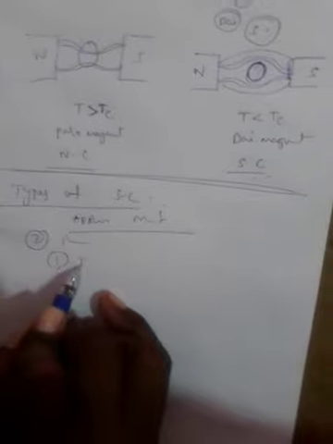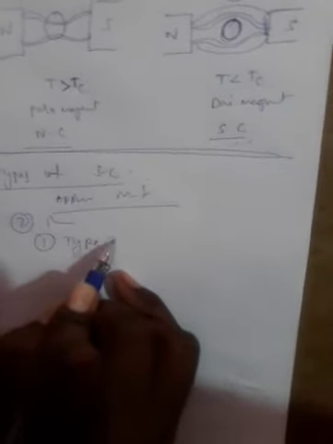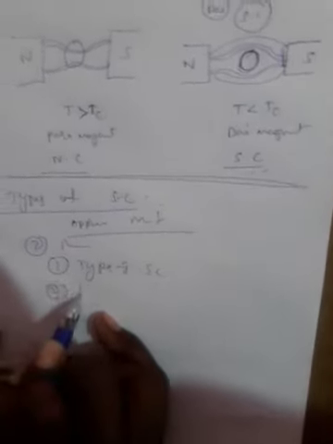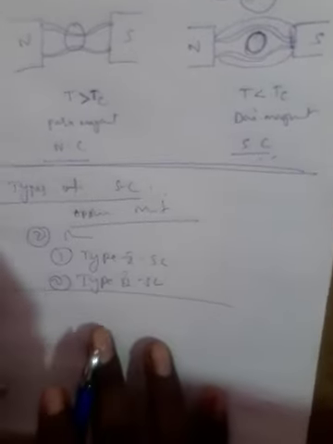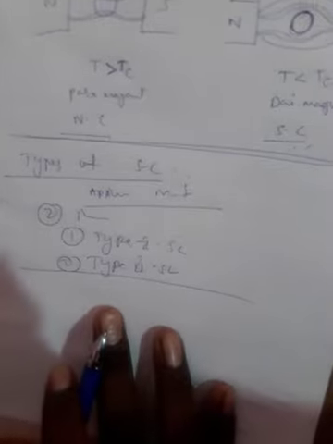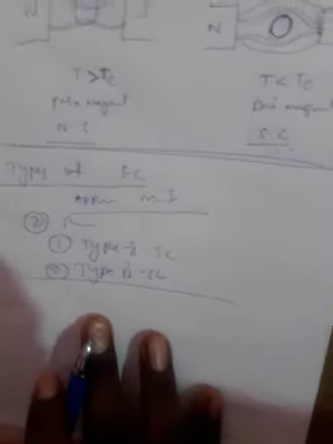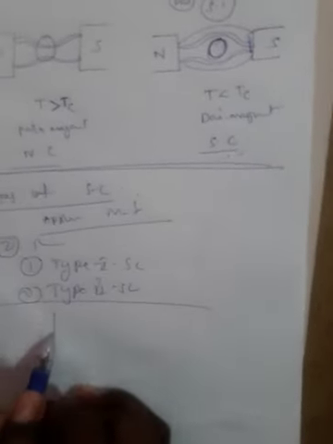The first is the type 1 superconductor, and the second is the type 2 superconductor. This is also very simple. First, the type 1 superconductor: the magnetic field does not penetrate the sample as long as the applied field is lower than the critical field.